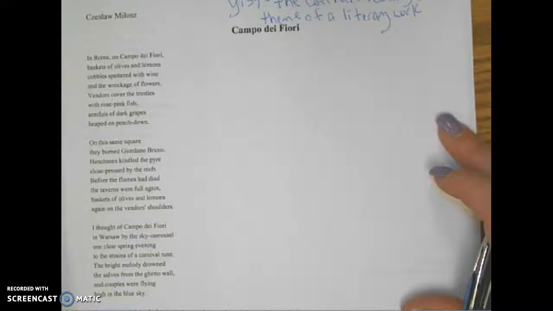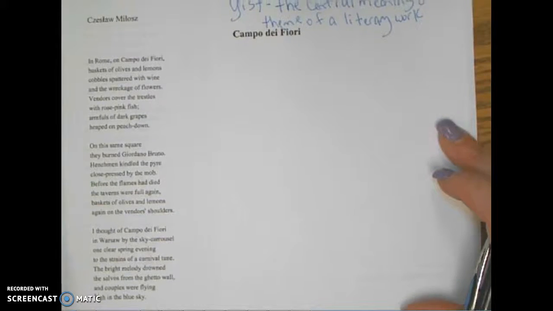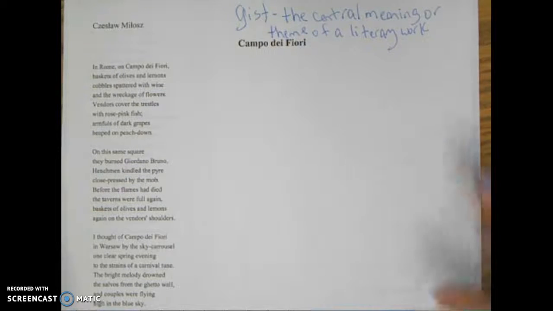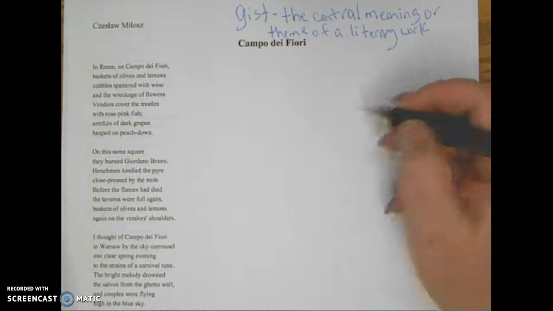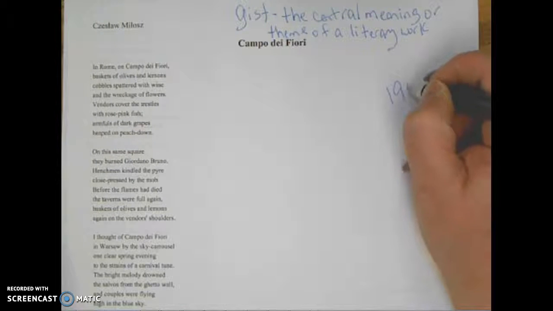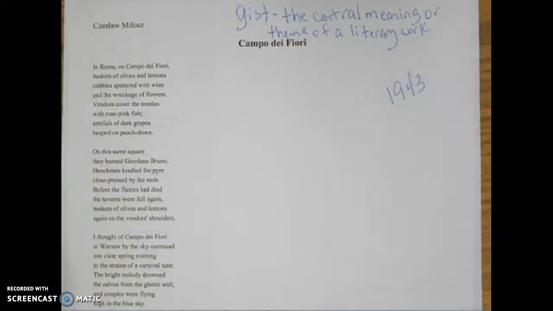I'm going to stop there, and we're going to first get some background. This was written in 1943, so it was happening in the midst of World War II.